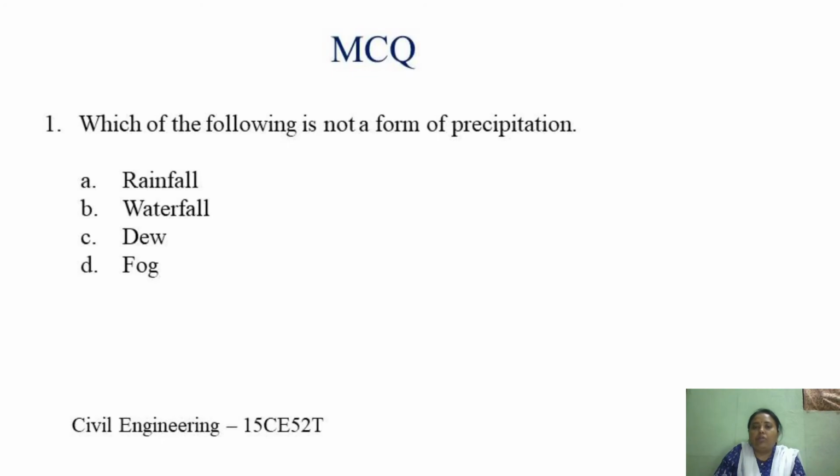So the first question is, which of the following is not a form of precipitation? That is rainfall, waterfall, dew, or fog. The answer is B, that is waterfall. Because rainfall, dew, and fog, as I have already said, all three are forms of precipitation.